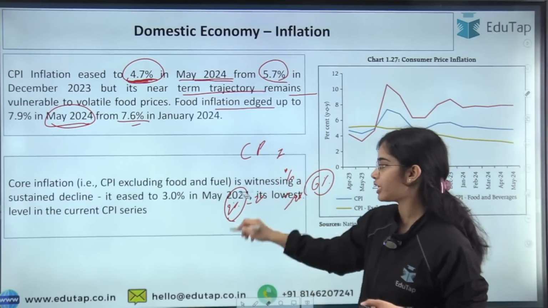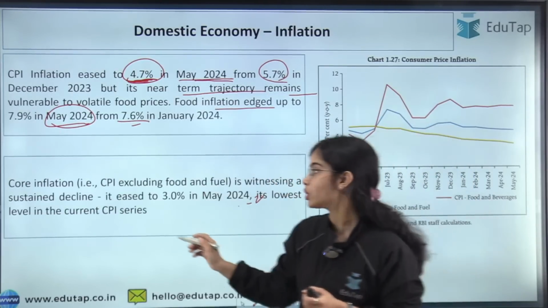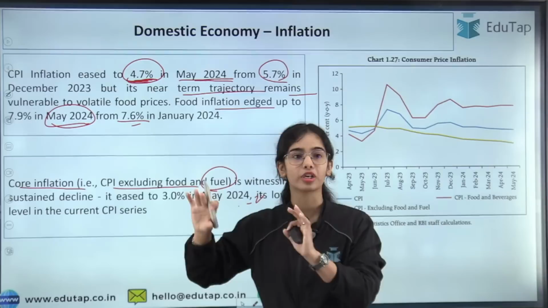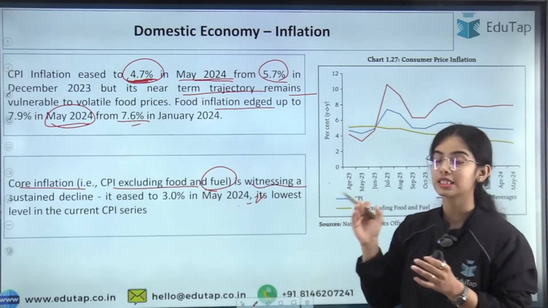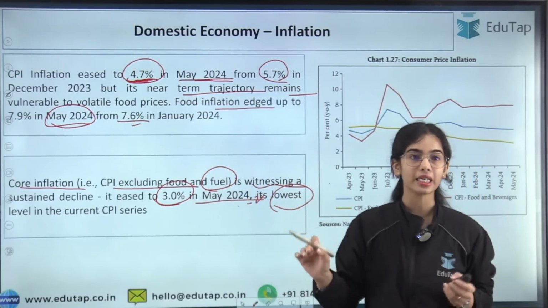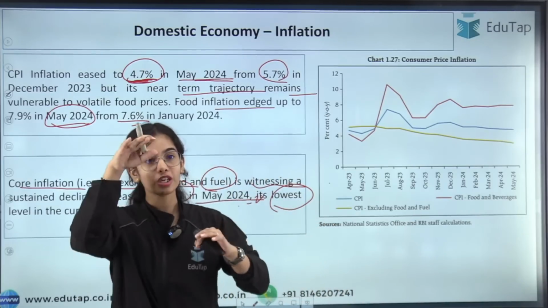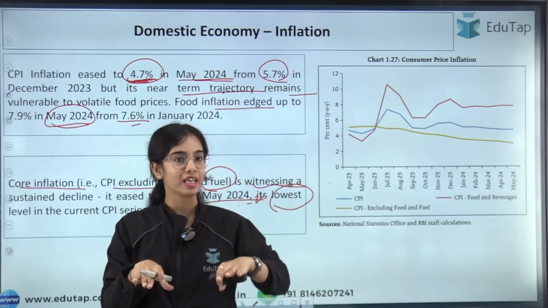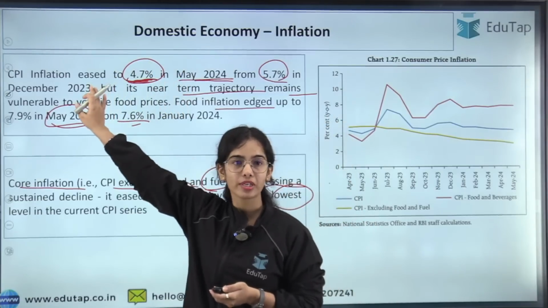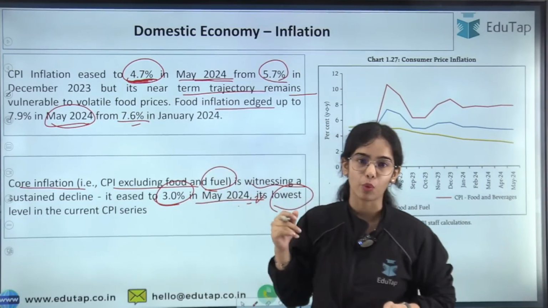Now, if you see the core inflation, that is the inflation excluding the fuel and food, that is excluding the volatile prices. This is witnessing a sustained decline, and it has eased to 3% in May 2024, its lowest level in the current CPI series. You can see that the core inflation is declining, and that is good. But the food inflation is very volatile, due to which the inflation in May 2024 was at 4.7%, near to the 4%, but we do not know what will happen because the food prices are very volatile.